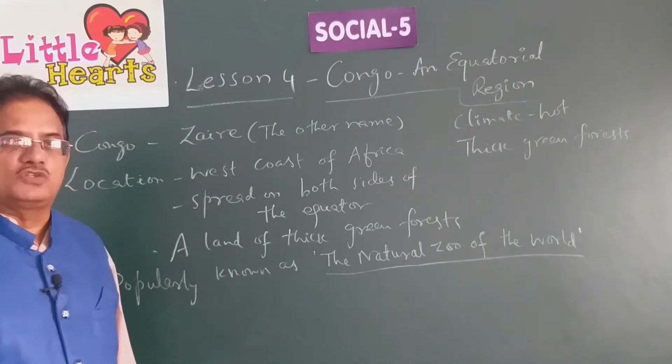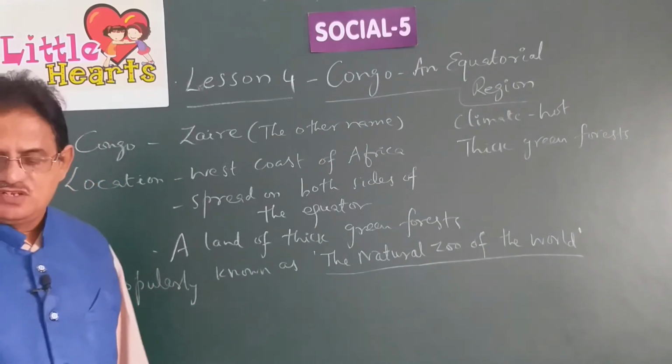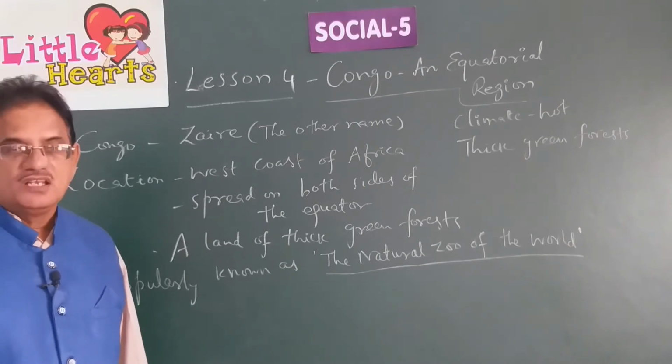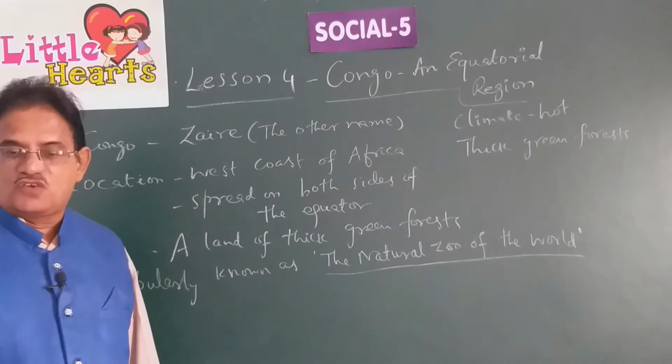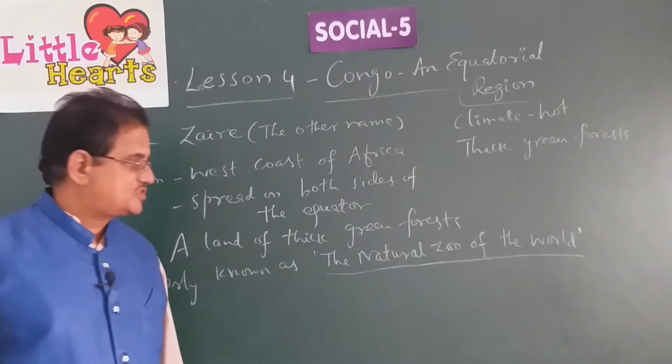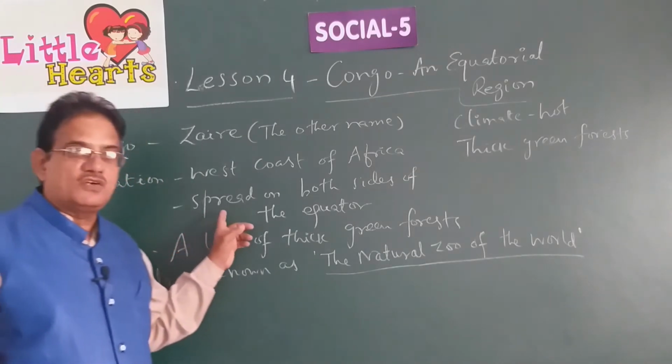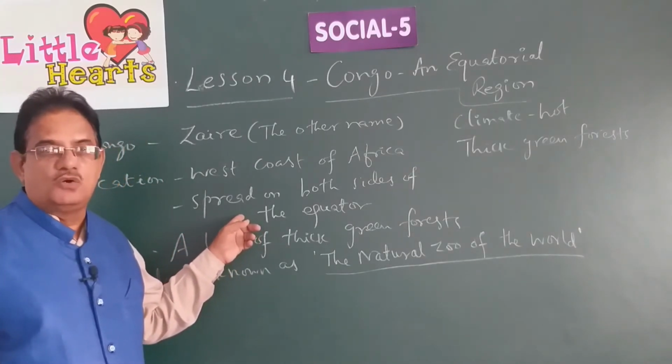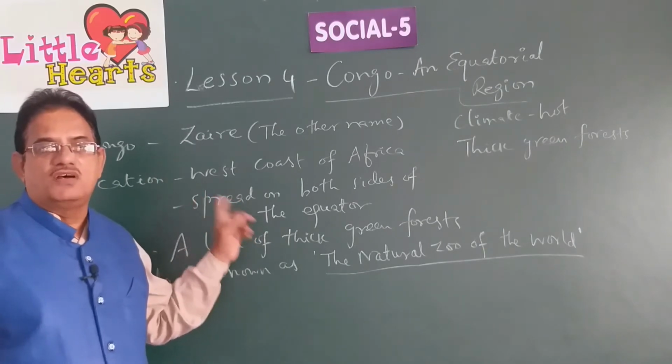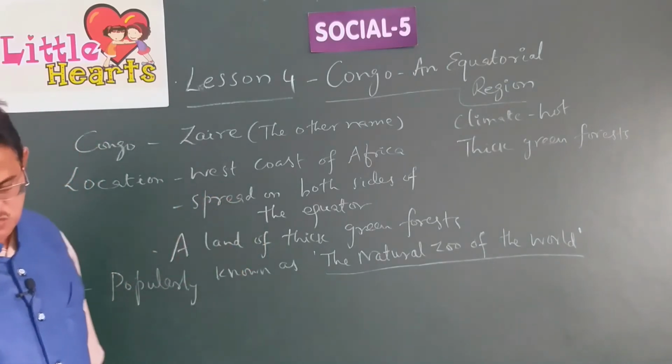Very rapid growth. Rapid means what? Very quick growth of trees or forests. These forests remain green forever. These are called evergreen forests. The forests in the Republic of Congo remain green forever.